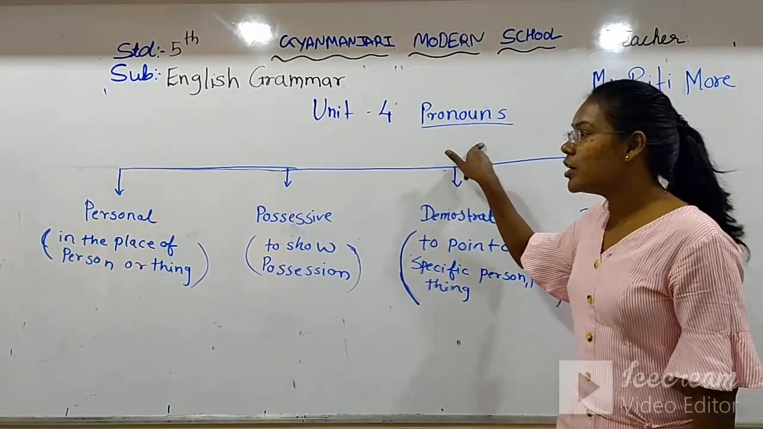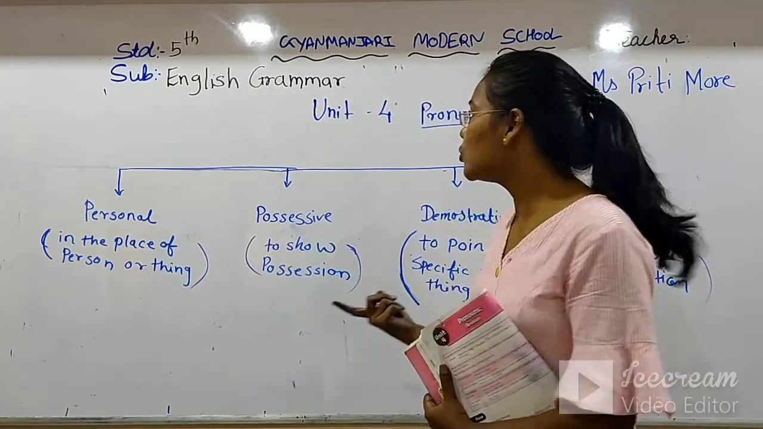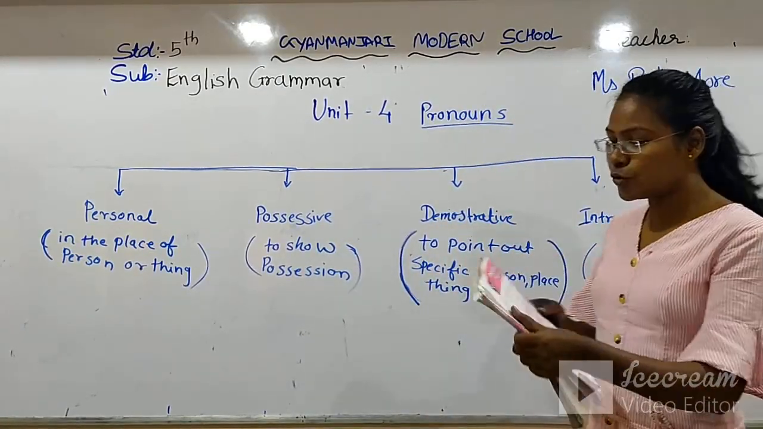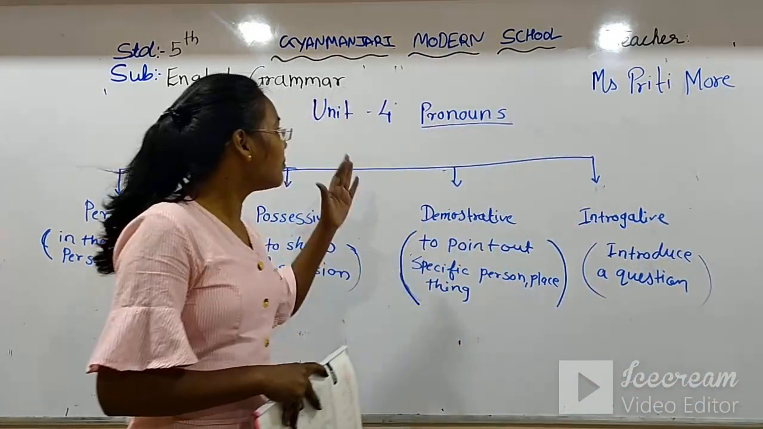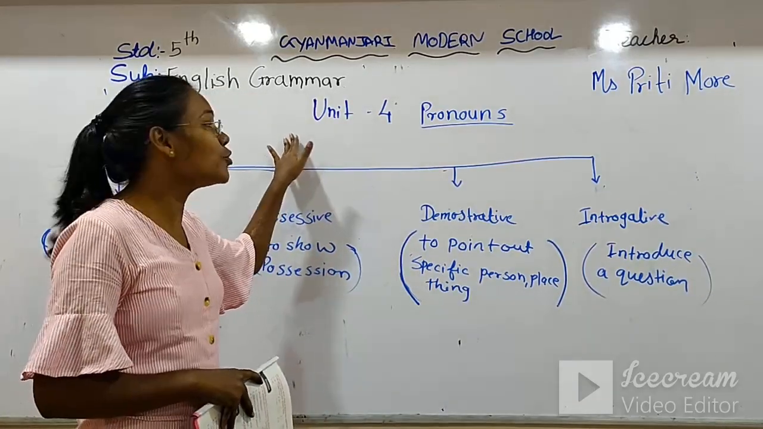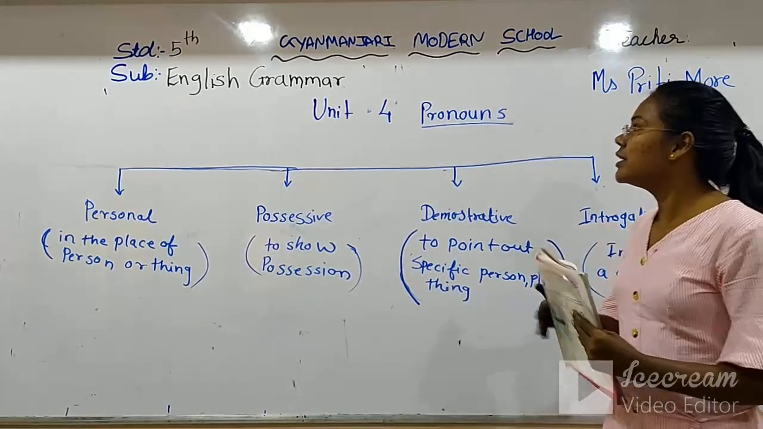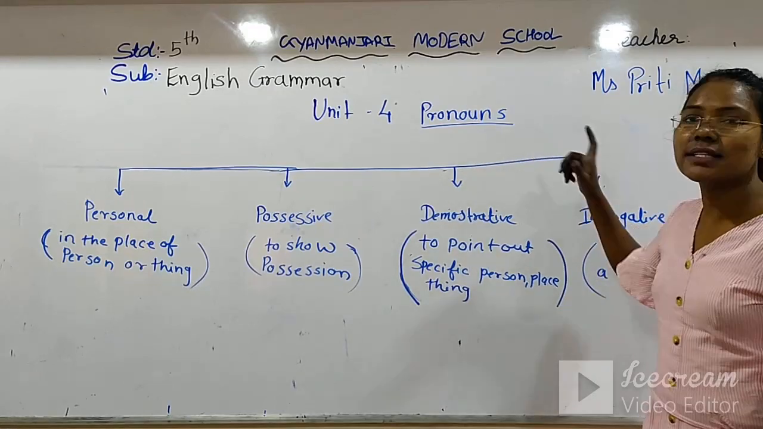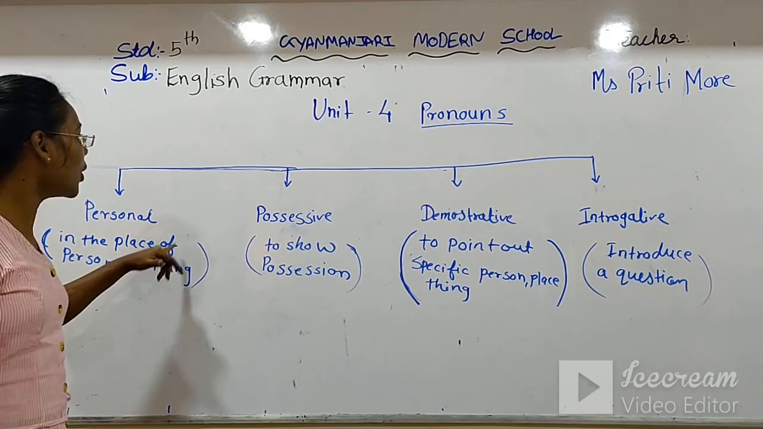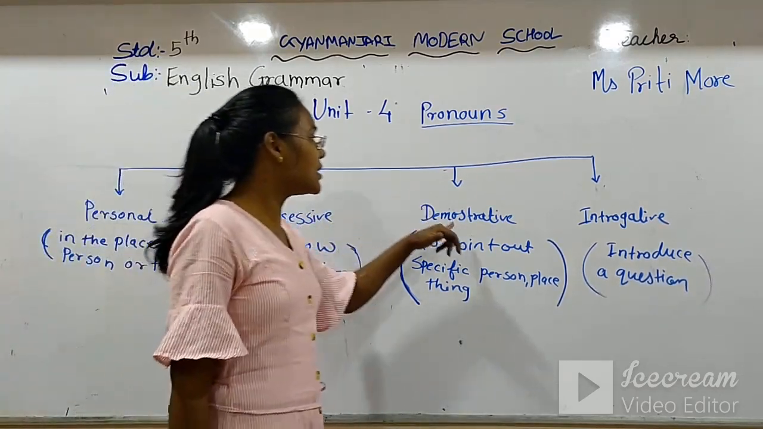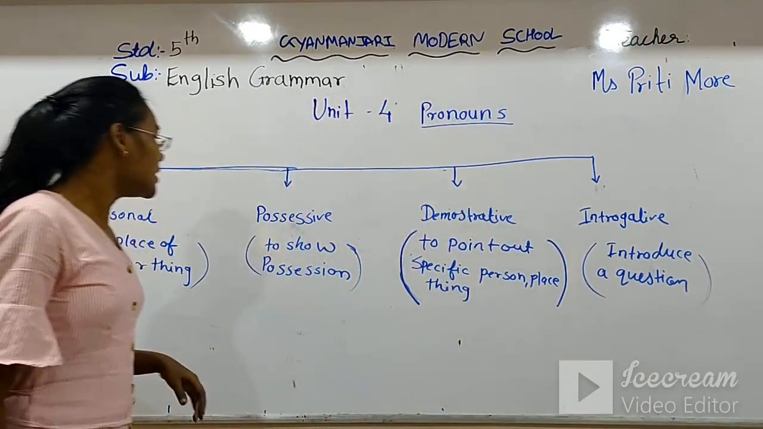The pronoun is the word which we use to avoid the repetition of the same name, and it is used for a place, things, or a person. It replaces a noun. There are 4 types of pronoun. One is personal pronoun. Second is possessive pronoun. Third is demonstrative pronoun. And the fourth is interrogative pronoun. The first, let's see in detail.